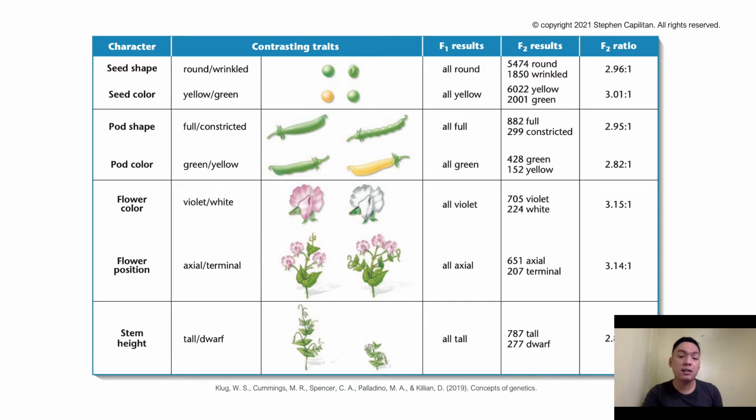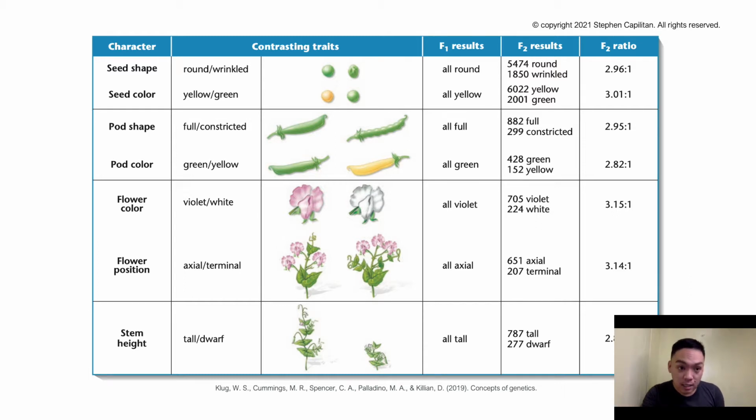So you can see here in this diagram the 7 pairs of what we call contrasting traits. And these contrasting traits are the result of Mendel's 7 monohybrid crosses of the garden pea, or shall we say Pisum sativum.